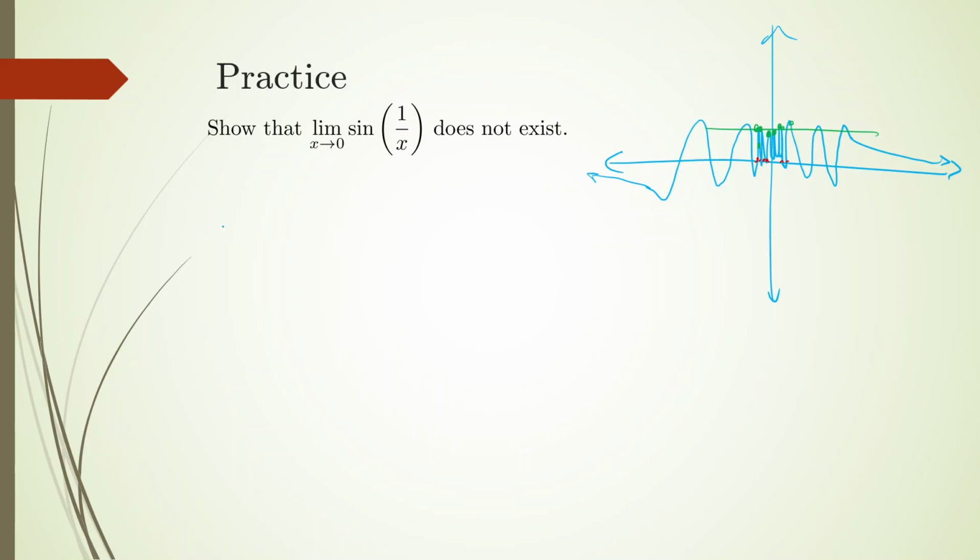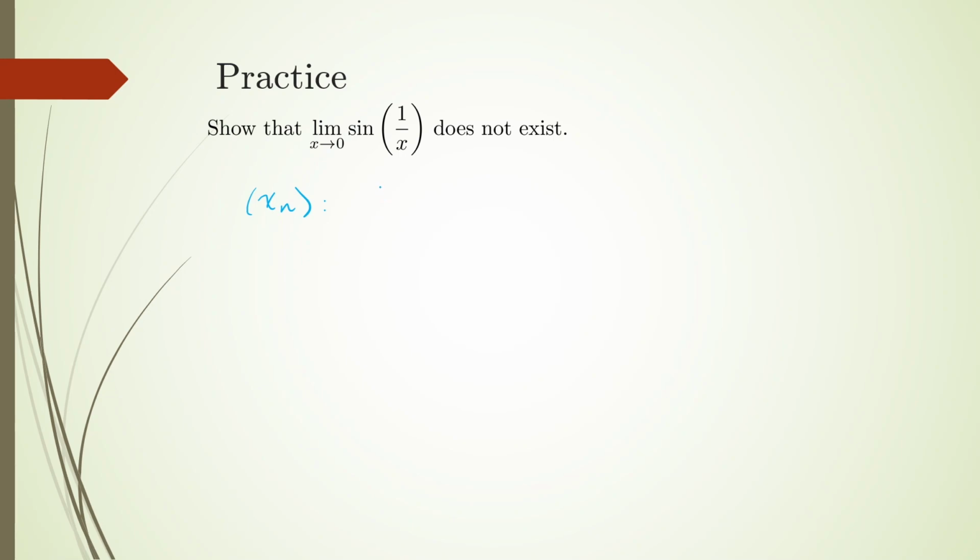Let's define x sub n. The way that I'm going to define x sub n such that it converges to zero and all the terms are not zero, because I can be strategic here, is this. If I can make it so that what's in here is always a multiple of pi, then the image sequence is always just going to be zero. So if I make it 1 over pi n, so I make this basically equal to this, then what is f of x sub n? Each f of x sub n is going to be the reciprocal of this, essentially. It's going to be pi n.